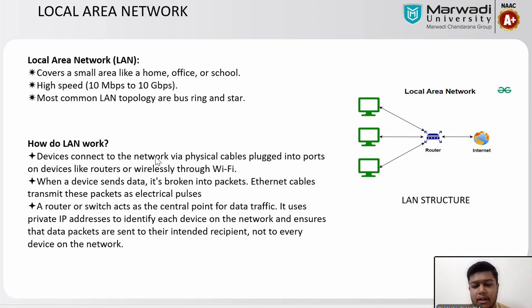So how does LAN work? Devices connect to the network via a physical cable plugged into ports on a device like a router. When a device sends data, it is broken into packets, similar to what we discussed earlier. Ethernet cable is used in LAN and transmits these packets as electrical pulses. The router or switch identifies the IP address and sends the packets to the recipient. This was all about local area network.